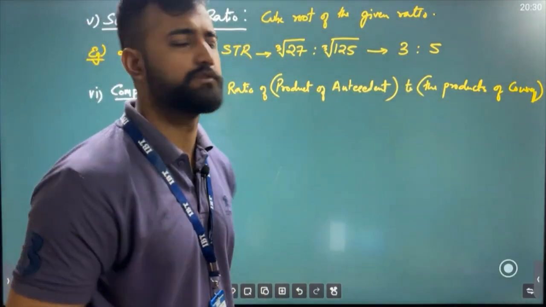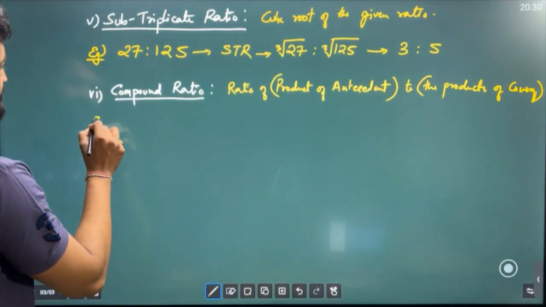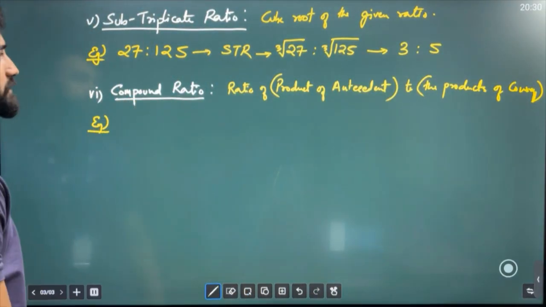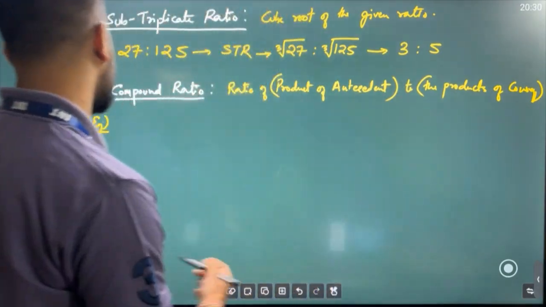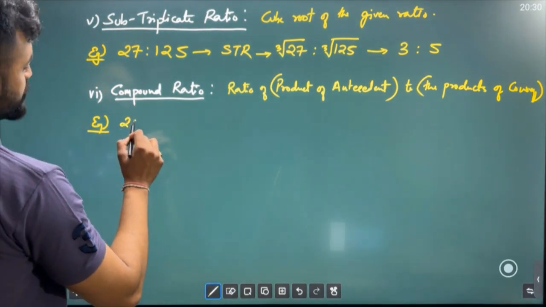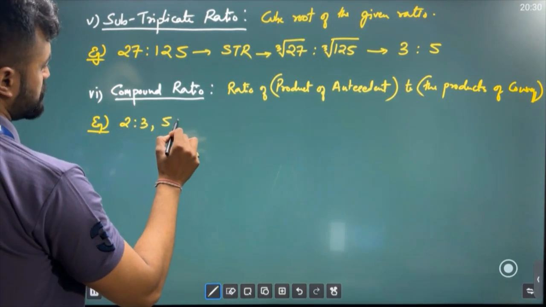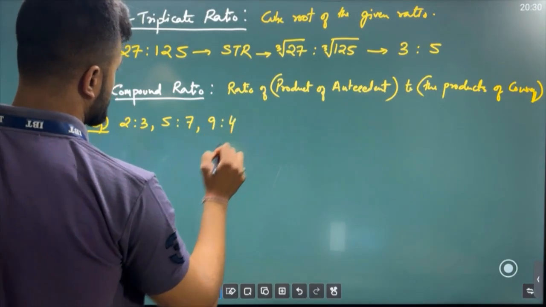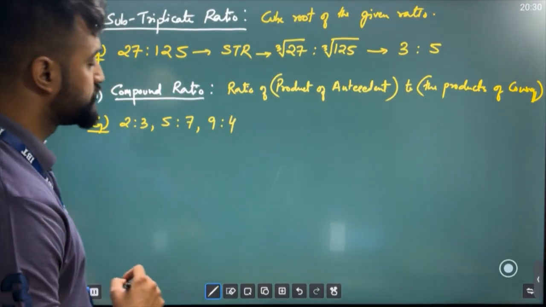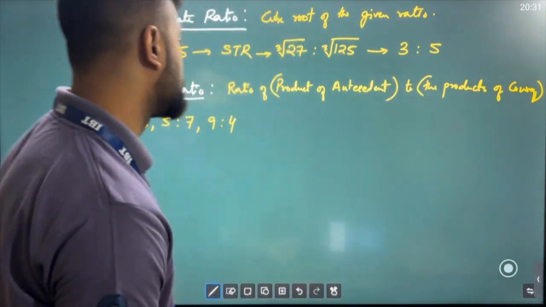If you didn't understand, let me explain. It's very simple. Example. Generally, to find a compound ratio, my friend, they will not give you only a single ratio, they'll give you more than one ratio, like 2:3, 5:7, then 9:4. Clear? So we have three ratios and they are asking you to find the compound ratio.